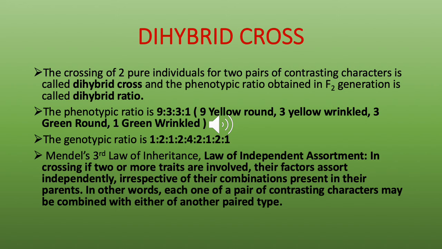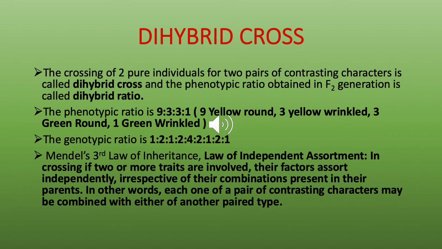Now, what about the genotypic ratio? What's a genotype? The genetic makeup. So, what are the alleles? The phenotype can be yellow round, but it can be a pure yellow round or a hybrid yellow round. So the genotype varies for a pure and a hybrid plant. If you see the genotypic ratio for the F2 generation of a dihybrid cross, we have 1 is to 2 is to 1 is to 2 is to 4 is to 2 is to 1 is to 2 is to 1. So that is the genotypic ratio.